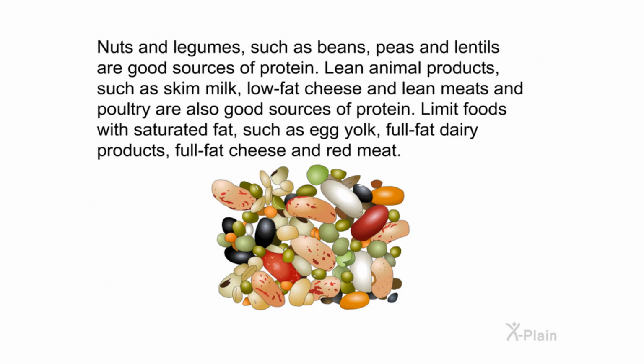Nuts and legumes such as beans, peas, and lentils are good sources of protein. Lean animal products such as skim milk, low-fat cheese, and lean meats and poultry are also good sources of protein. Limit foods with saturated fat, such as egg yolk, full-fat dairy products, full-fat cheese, and red meat.